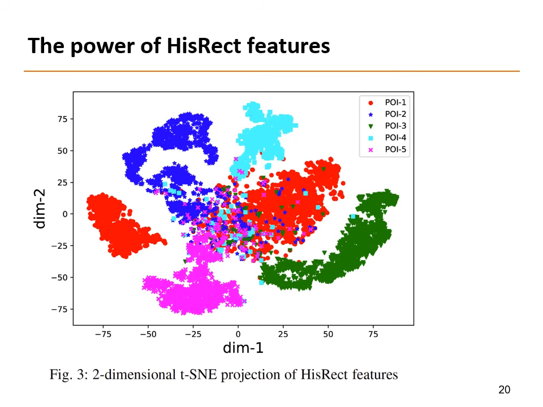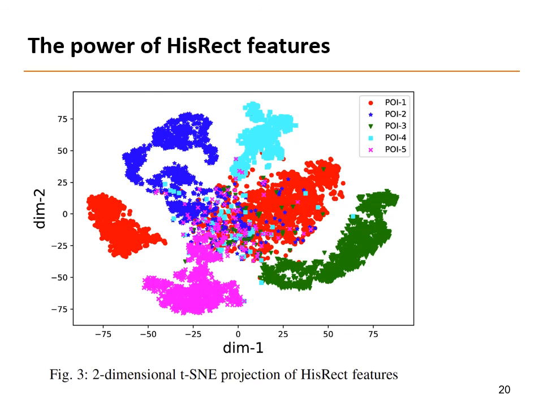In order to better understand why HisRect features work well, we conduct an interesting experiment. We get the HisRect features FR for every profile R in the top 5 POIs in the testing dataset, and use TSNE transformation to visualize HisRect features. It can be seen from this page that only a small central part mixes different POIs and results in outliers. According to our observation, the contents in the profiles displayed in the center can hardly find local clues. Except for the slight outliers, most profiles that come from the same POIs are adjacent to each other and form clusters.